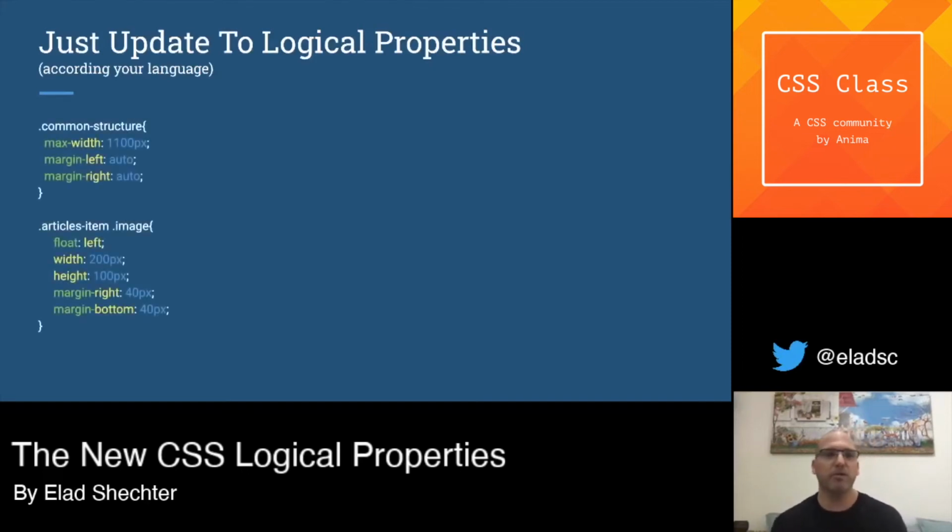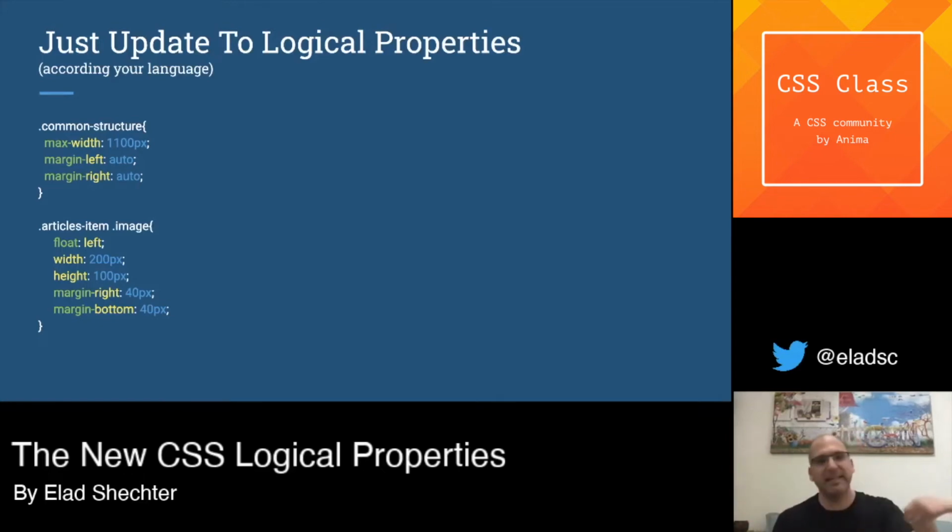This is an old code that is written in physical properties, and we now want to update it into a logical properties website. We just need to understand what to update in every property separately. For example, if we know that the website is a Latin website, the default value of the website, max width, is on the inline axis. Max width will update into max inline size because it's in the inline axis.